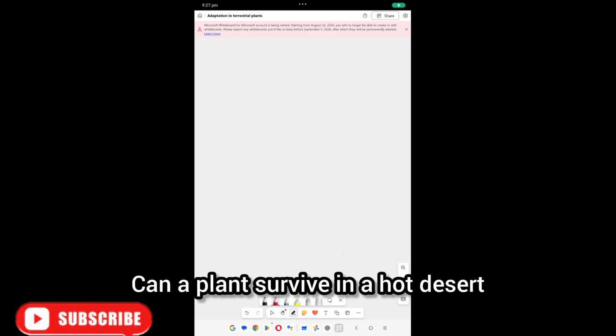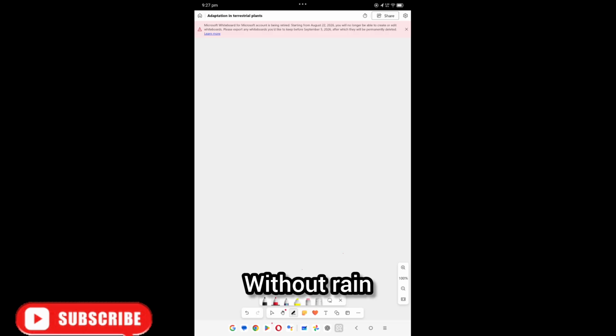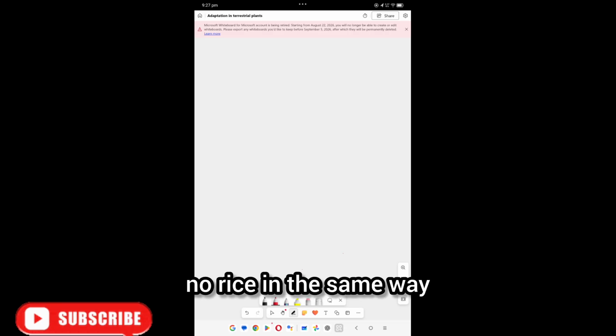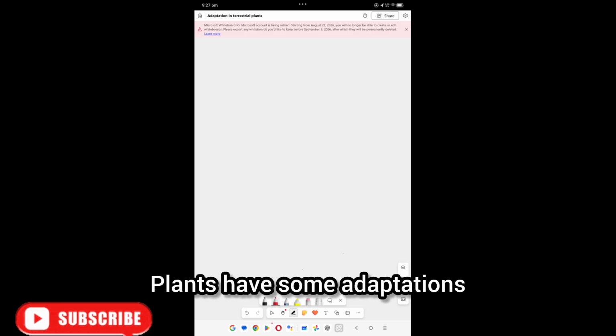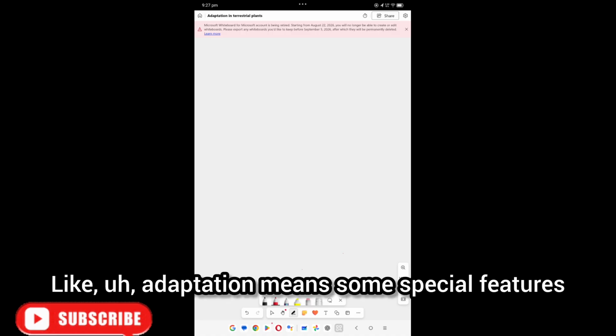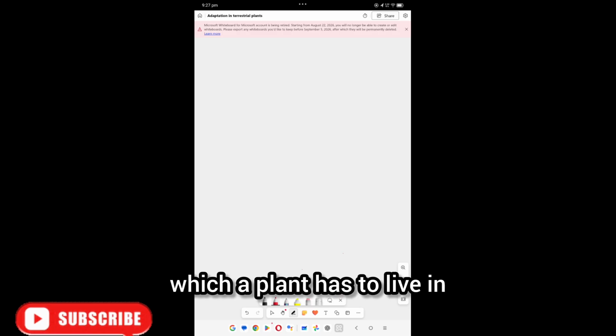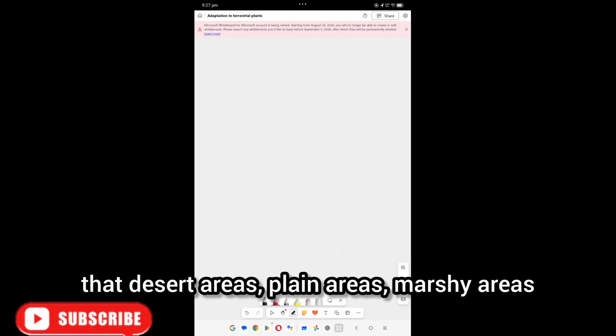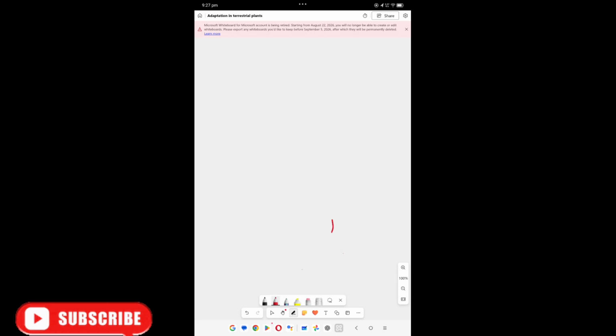Can a plant survive in a hot desert without rain? No, right? In the same way, plants have some adaptations. Adaptation means some special features which a plant has to live in desert areas, plain areas, marshy areas, and coastal areas.